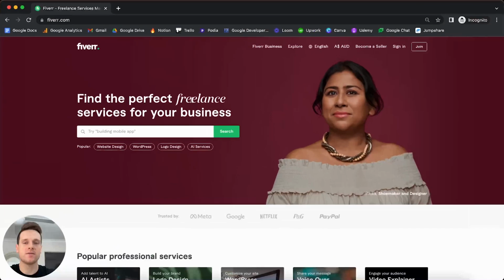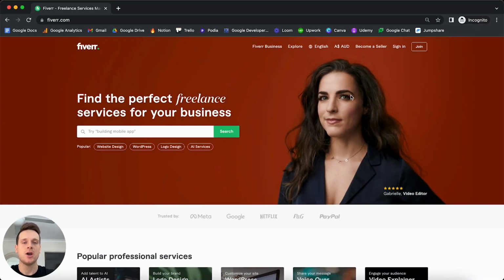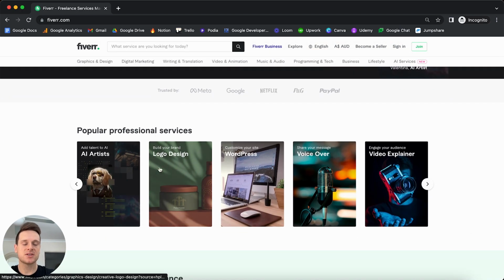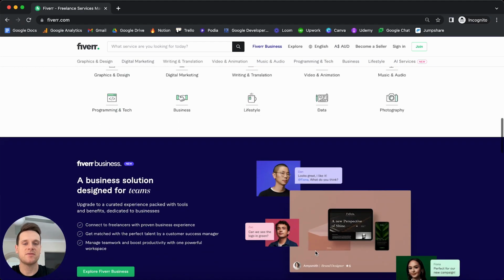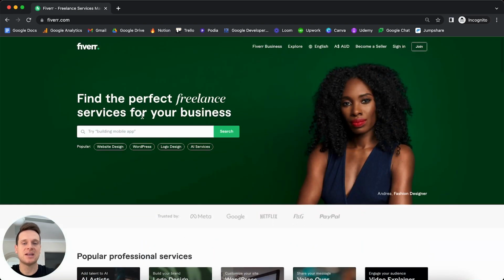So if I was to jump over to that, what you'll see is that on the Fiverr website, there's this hero section at the top, which just displays an image of a freelancer, as well as some text and even a search bar. Then below this, we have a list of popular services, and these are displayed horizontally in a series of cards based on different categories. And then below this, they also display some additional information, but all of this is just static information. What I'd like to do today is add our own unique twist on this, and instead of displaying just these static fields, what I'd like to do is display a series of popular products from freelancers within our marketplace. But to get started, we're going to build out this hero section here.